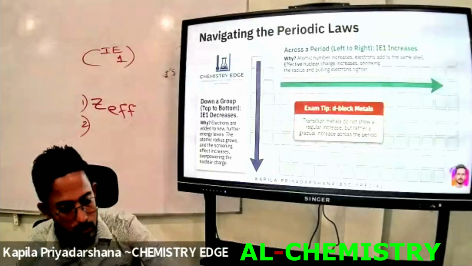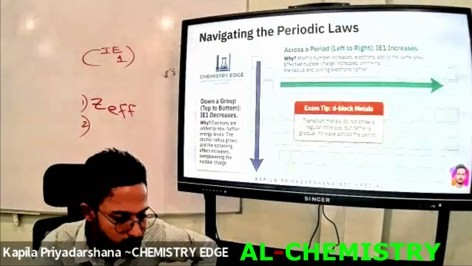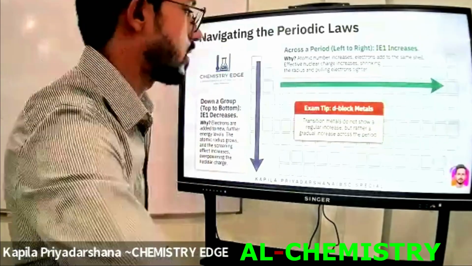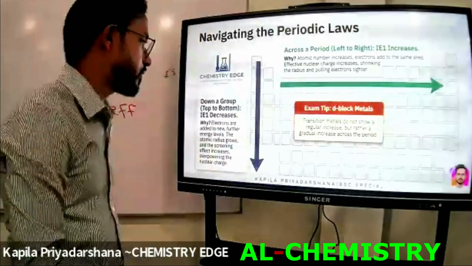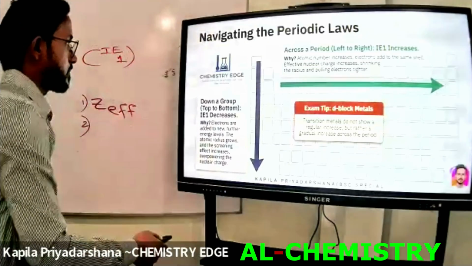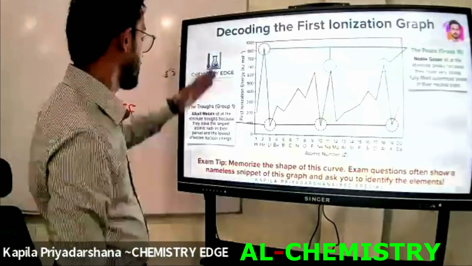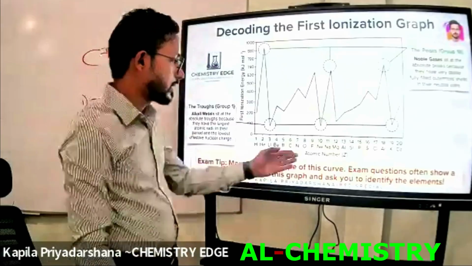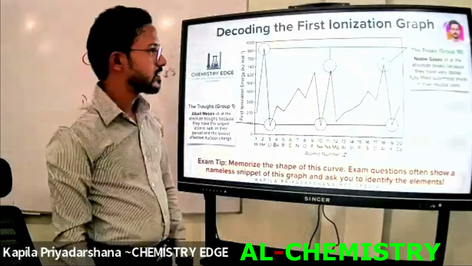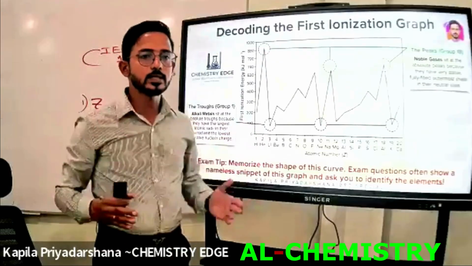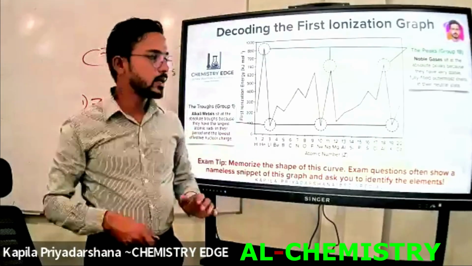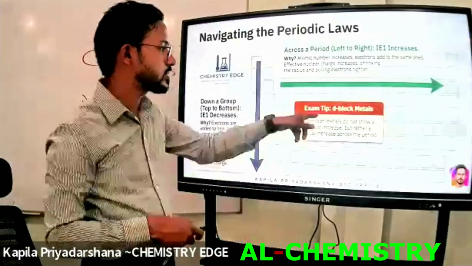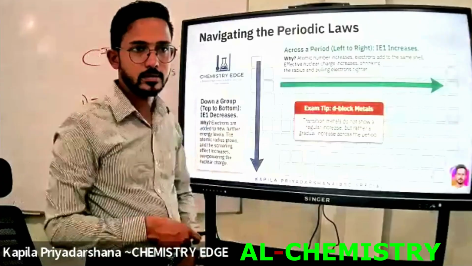Okay. Now we are going to draw the first ionization energy graph. Here I am going to take the y-axis as the first ionization energy and the x-axis as the atomic number. Here also, we are not going to consider d block elements. I have told you the reason: transition metals do not show a regular increase.